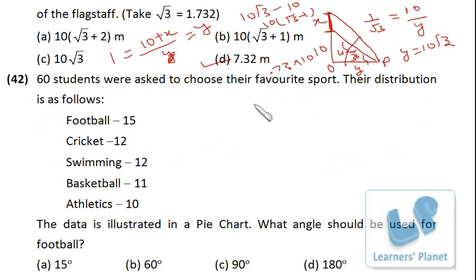60 students were asked to choose their favorite sport. Their distribution is as follows. The data is illustrated in a pie chart. What angle should be used for football? See, from 60, football is 15, right? In a pie chart, the center angle is 360 degrees. So from 60, if it is 15, then 360 by 60 is 6, and 6 times 15 is 90 degrees. Pretty simple, can be done in 20 seconds.